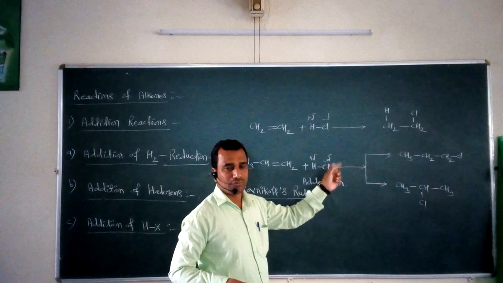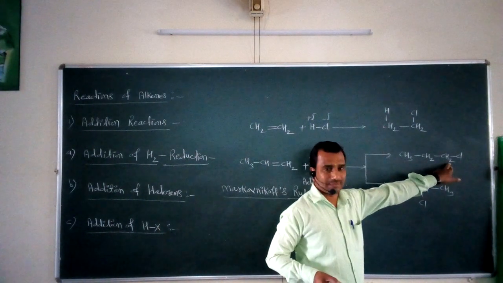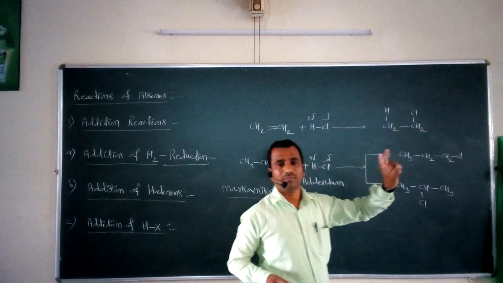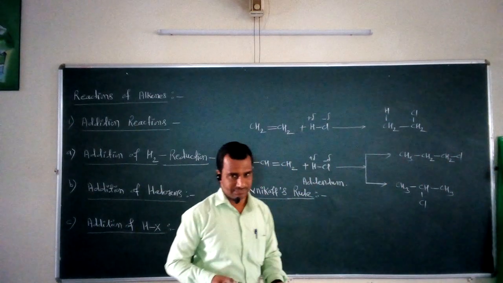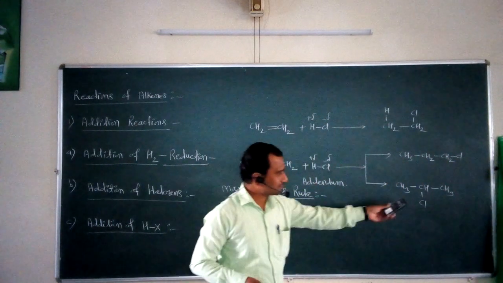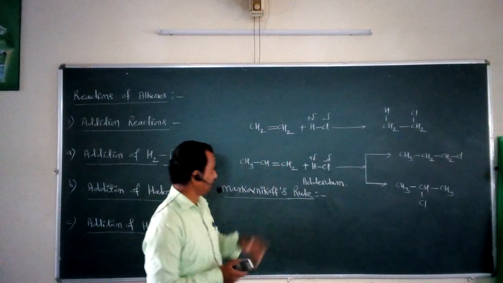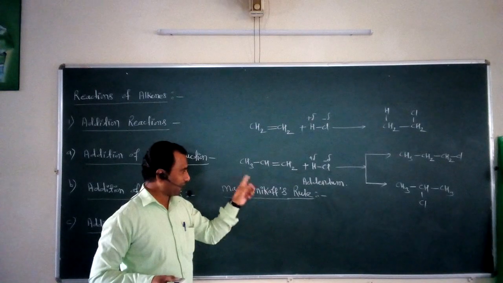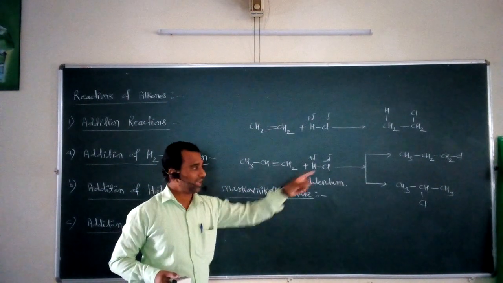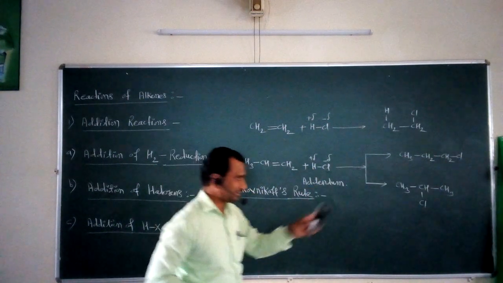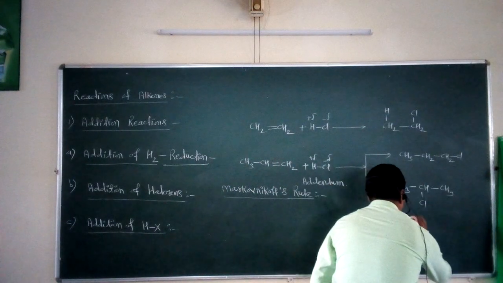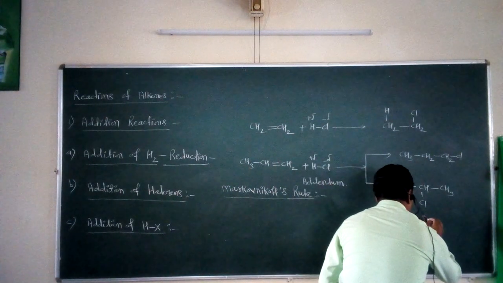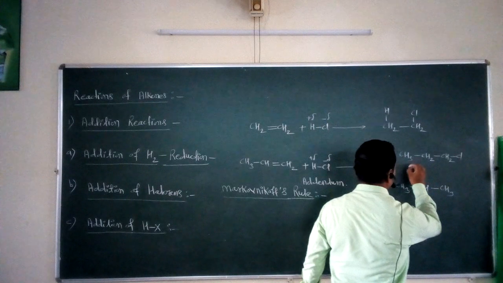To that olefinic carbon which has more hydrogen atoms. While in the second case, this chlorine gets added to that olefinic carbon which has the least number of hydrogen atoms. So we can say that according to Markovnikov's rule, among these two different products, the second product is called the major, while the first product is called the minor.